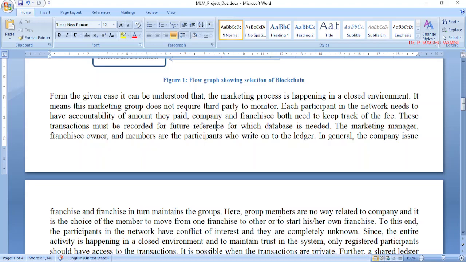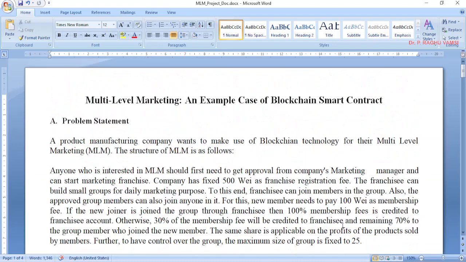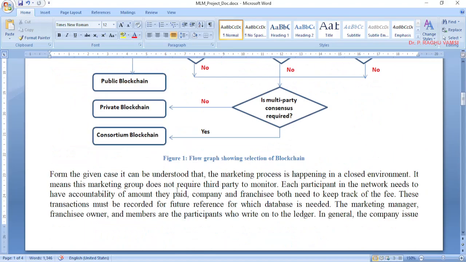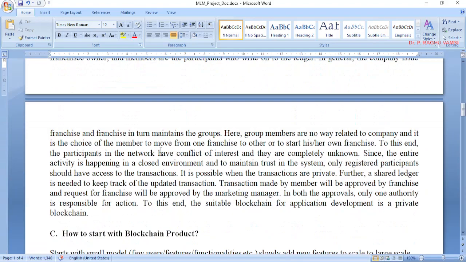Or the member itself can start his own franchise, because anyone who is interested in multi-level marketing, here the normal member may also be interested in starting their own franchise. So obviously here we cannot say that the group member will only stick to a franchise, but he may also start his own franchise. There are possibilities.